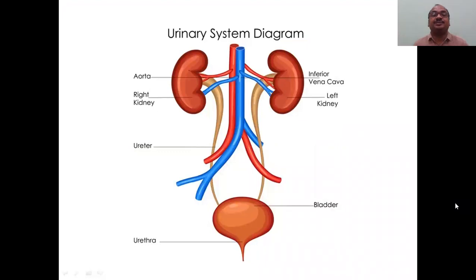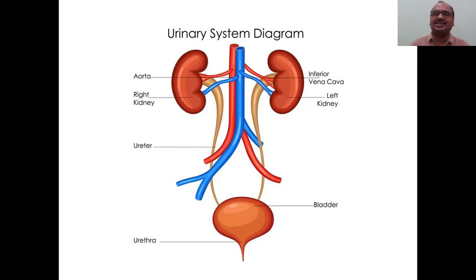This is our urinary system diagram. We know that very well. There are two kidneys, very important for our human body. Even though you are taking idli or not, the kidney is important. There is heavy demand for kidneys in the market because they fail easily.